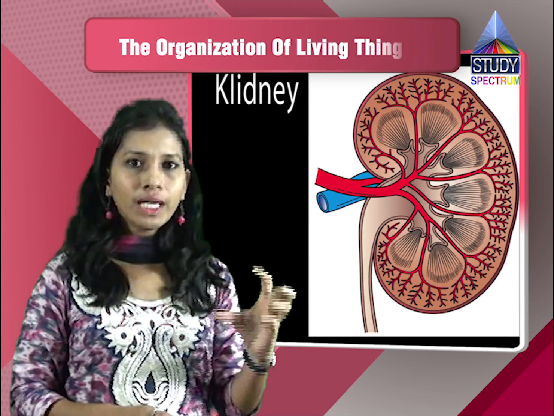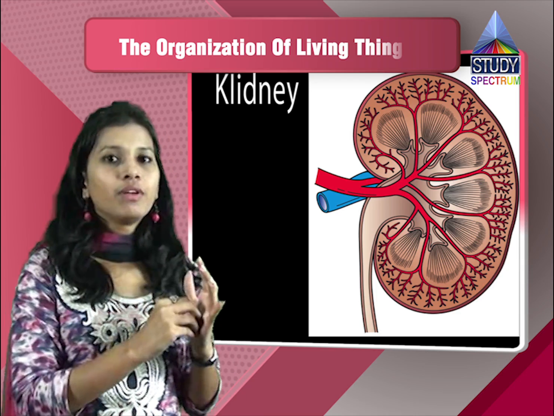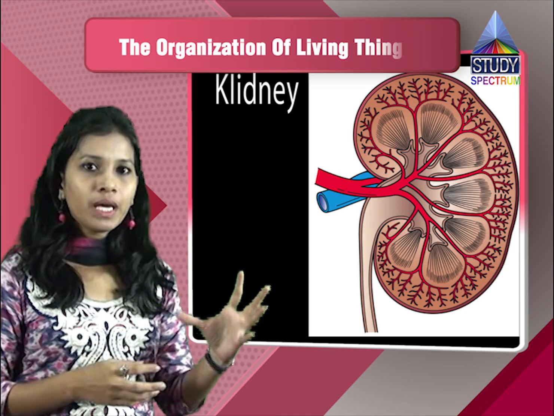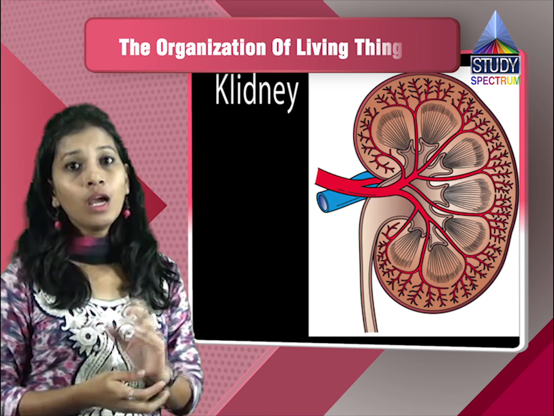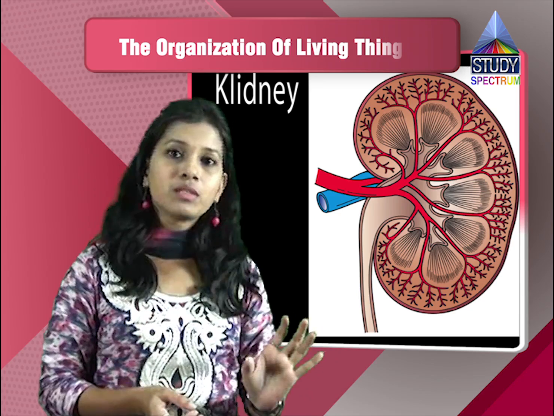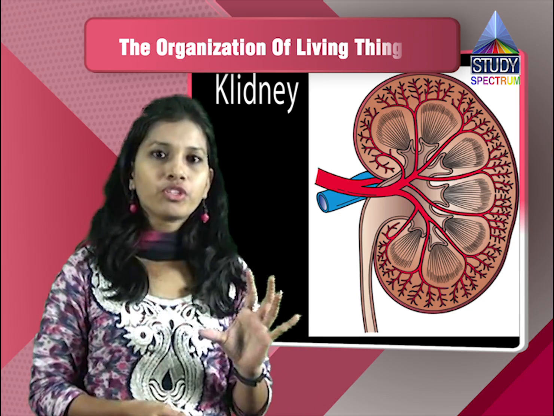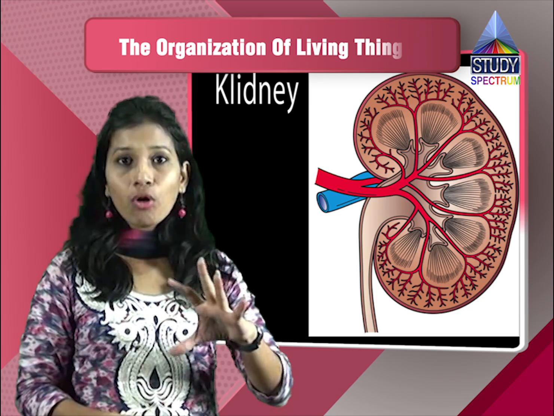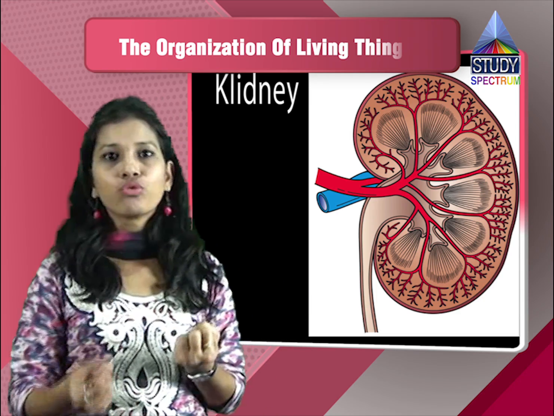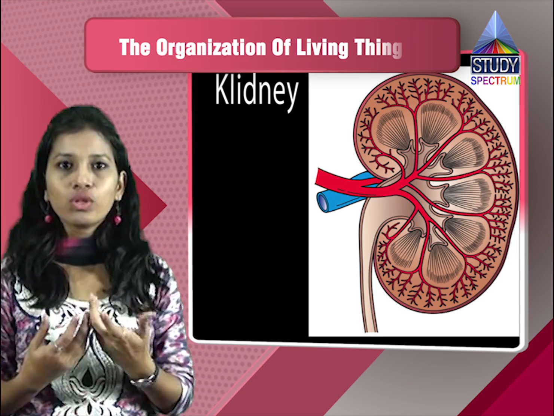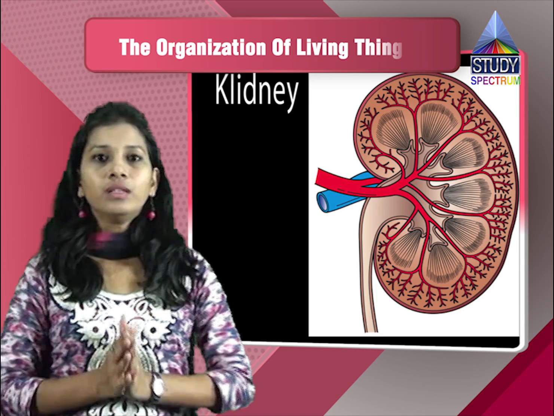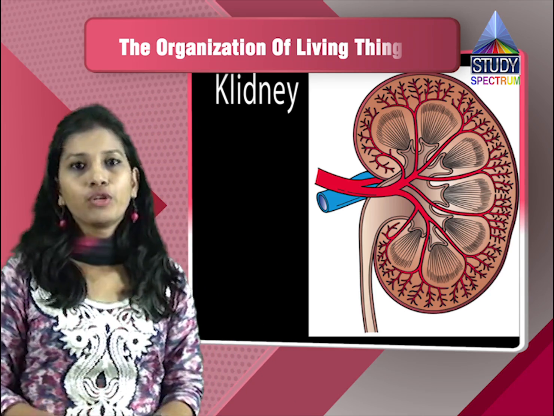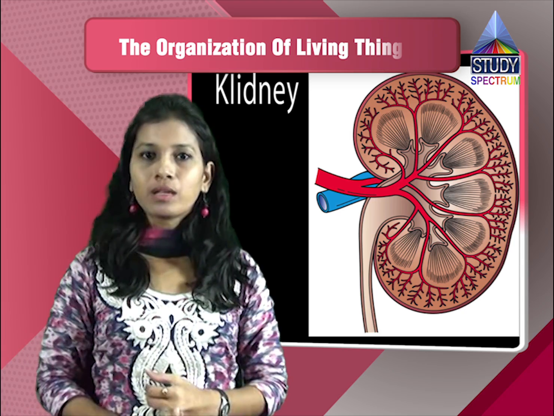Take the example of the kidney. The kidney is helpful in removal of nitrogenous waste, which will be excreted. Filtration is done in the kidney, because of which the waste goes out of your body, and the nutrients which are required, like proteins and glucose, are absorbed. The waste goes out through the ureters into the bladder, and through the bladder it goes outside the body.